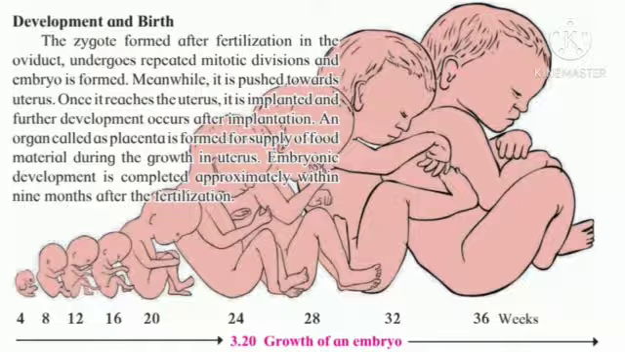Let us see about the development and birth. The zygote formed after fertilization in the oviduct undergoes repeated mitotic division and an embryo is formed. Meanwhile, it is pushed toward the uterus. Once it reaches the uterus, it is implanted and further development occurs after implantation. An organ called the placenta is formed for the supply of food material during the growth in the uterus. Embryonic development is completed approximately within 9 months after the fertilization.